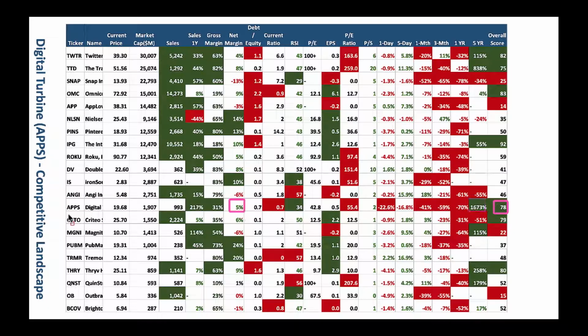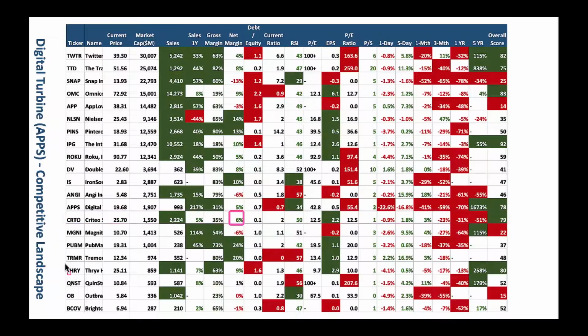And then you got one more, CRTO here. Nice overall score here, 79. This company has not made money for investors, and it's a net margin positive company. Maybe okay to take a look right now and have a small position here.